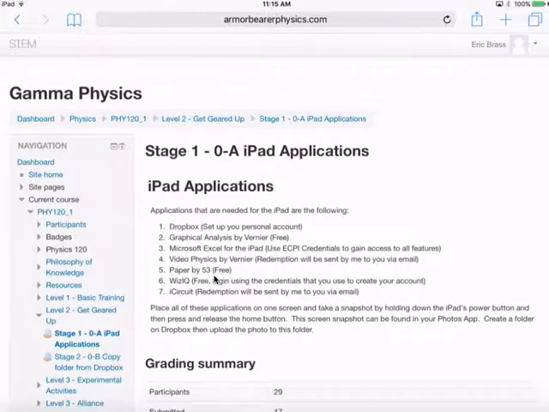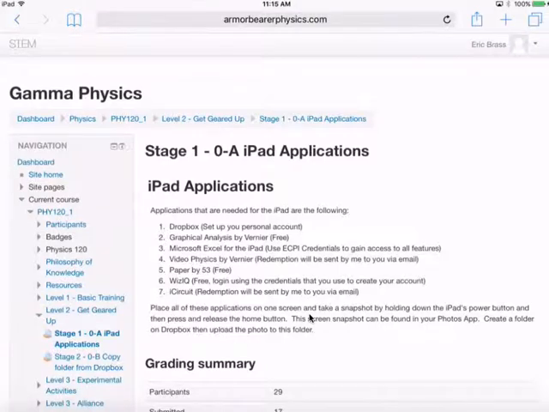And then Paper by 53, it's free. You'll notice that's how I'm going to be doing notes and stuff and sharing it with you. And then you have WizIQ, it's free. You can log in using the credentials that you used to create your account. And then iCircuit is another app, and there's going to be a redemption code that I will send to you all via email.